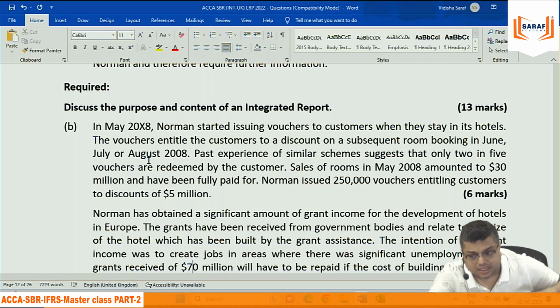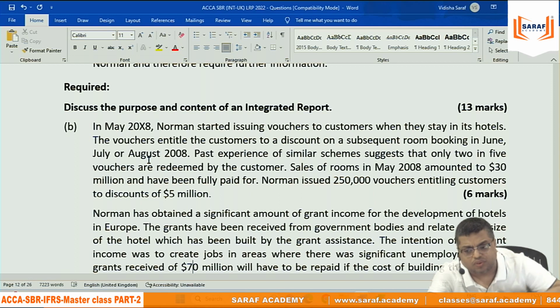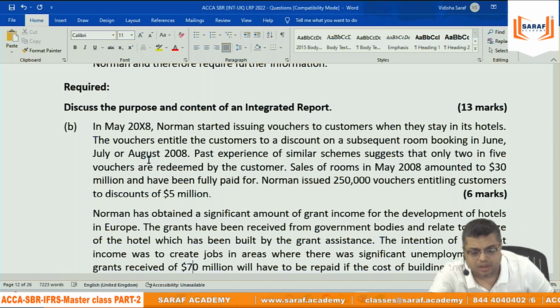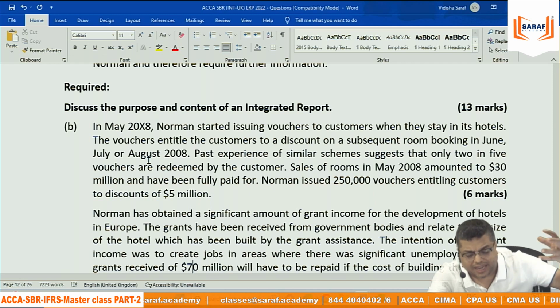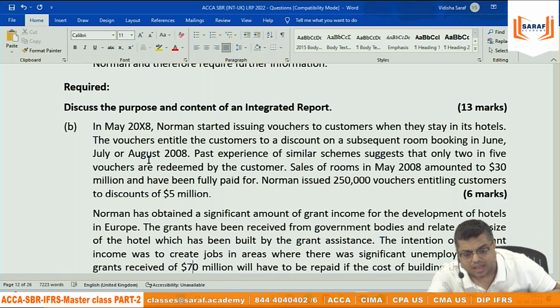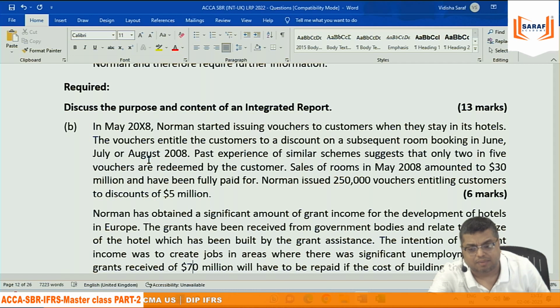But relating to the discount which I can enjoy in future, whether I will utilize the discount or not, how can they record income now? They are getting money, but that is deferred income for them. When the voucher validity of 1 year is over, then they can record income. Or when I actually go for any dinner, any lunch, or enjoy the discount in booking rooms anywhere in the world, then they will record that portion as income. Maybe after 1 year, or maybe when the service is enjoyed by the customer.